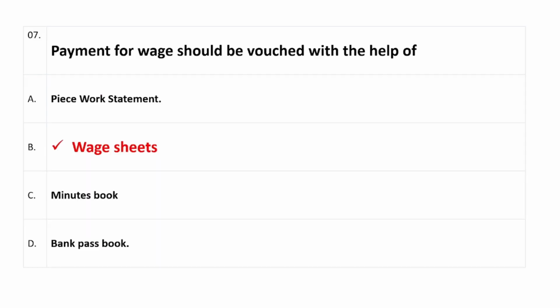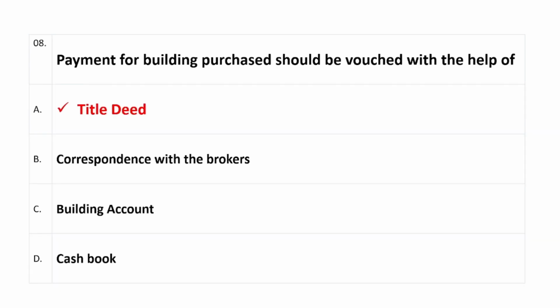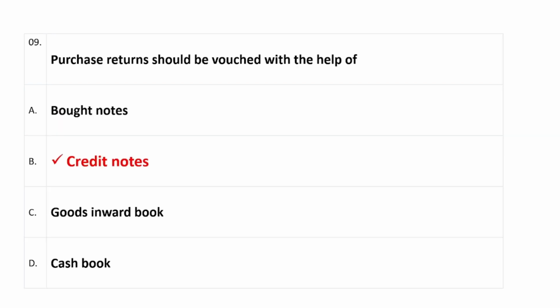Question number 7, which is payment for wages should be vouched with the help of. Right answer is option B, which is wage sheets. Question number 8, payment for building purchase should be vouched with the help of. Right answer is option A, which is title deed.